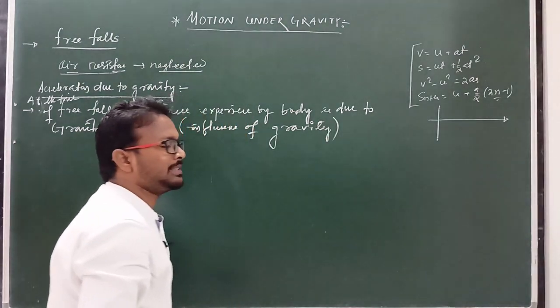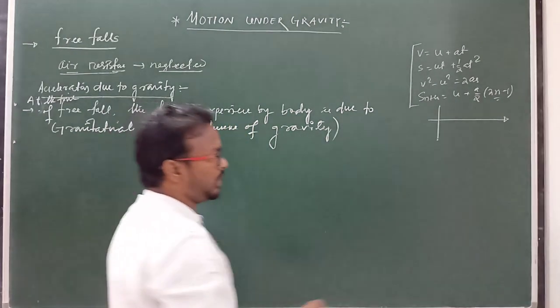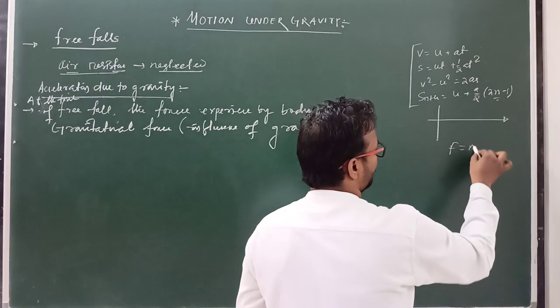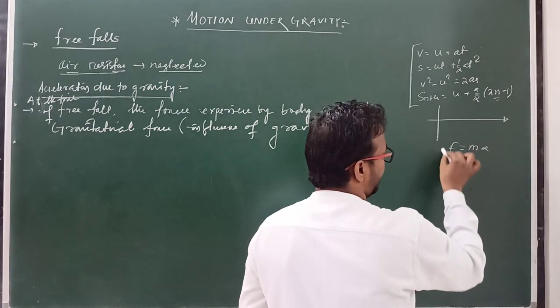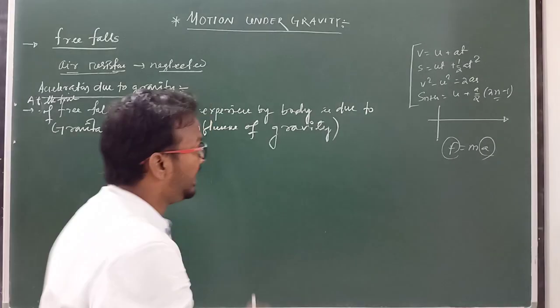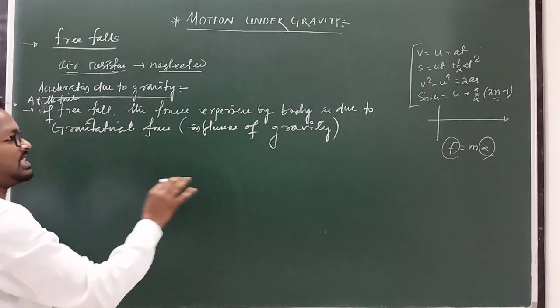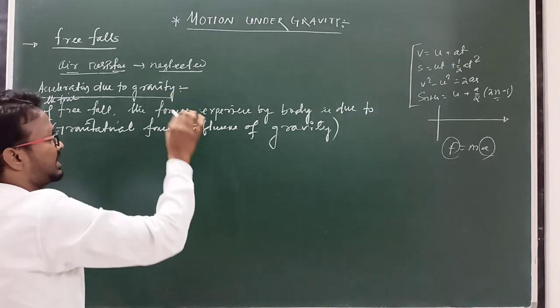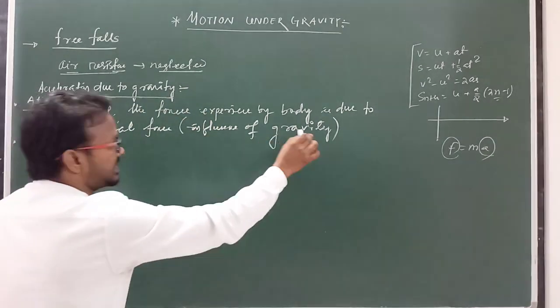If a body experiences any force, what is force? We already know, F equal to m into a. If a body experiences force, then it possesses an acceleration, and in this case other forces are neglected, meaning air resistance is neglected, and it only experiences gravitational force.